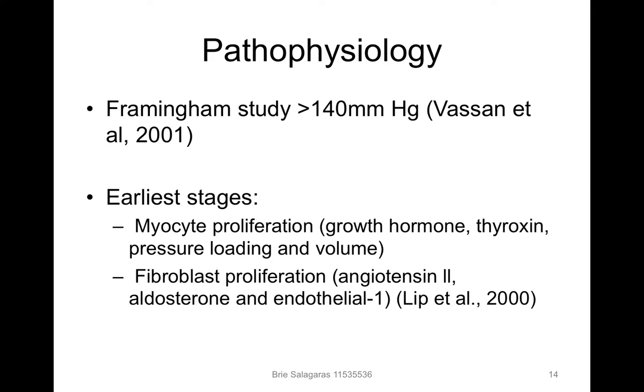The Framingham study showed that systemic levels above 140 mmHg, if prolonged, will cause left ventricular hypertrophy. The earliest stages of this are seen by an increase in the transverse diameter of myocytes, often accompanied by interstitial fibrosis. Factors such as growth hormone, thyroxine, volume and pressure loading are all responsible for myocyte proliferation. Similarly, angiotensin II, endothelin 1, and aldosterone play a role in fibroblast proliferation.